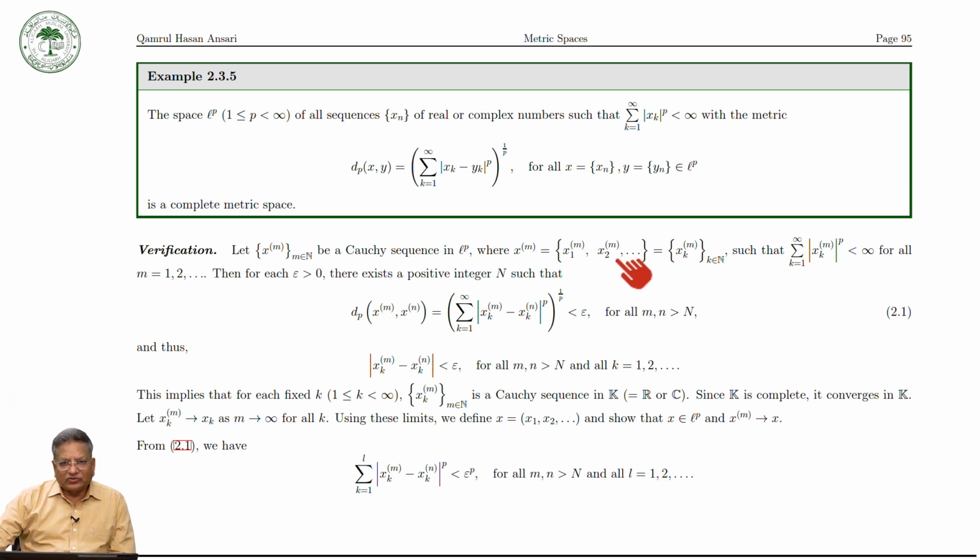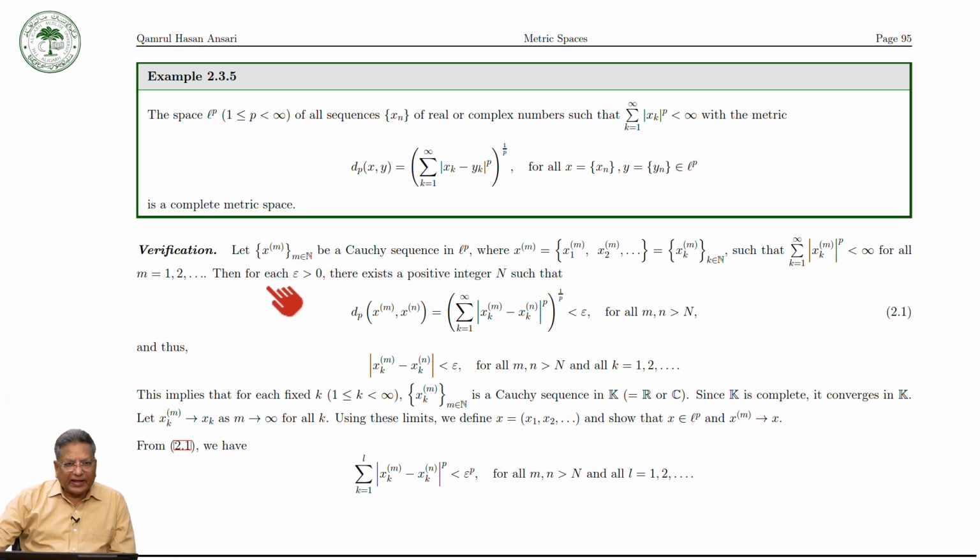And so we can write xkm, where k is a natural number, such that, because this is a sequence in LP space, the summation k runs from 1 to infinity of mod of xkm raised to the power p is finite.